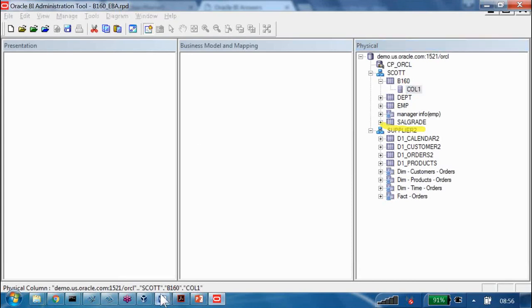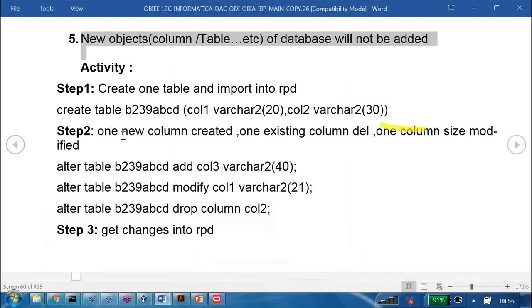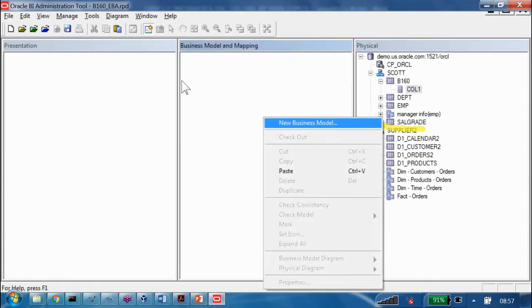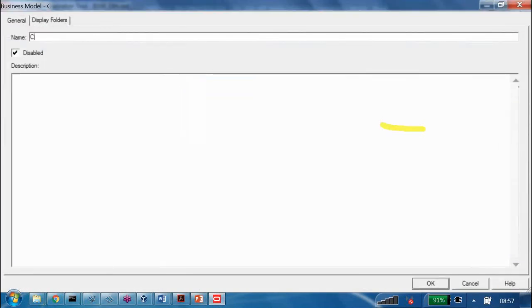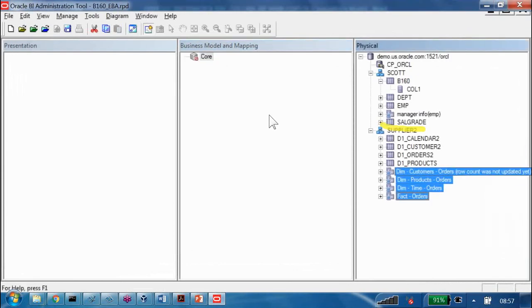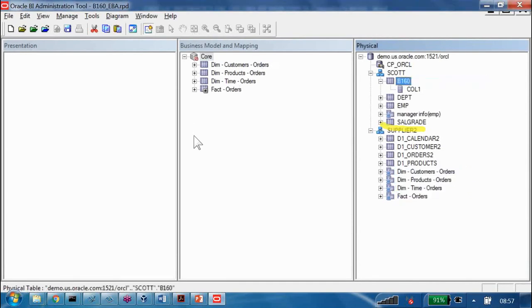Okay. Let me move on to the next one. What is the next one? Remove unused objects from the physical layer. What is the meaning? For example, I am trying to create one business model here. I am giving the name, let us say core. In that one, I am taking these 4 objects, because those 4 objects are the only ones I am interested in. Now, did he use this table inside the BMM layer? Did he use the schema inside the BMM layer?